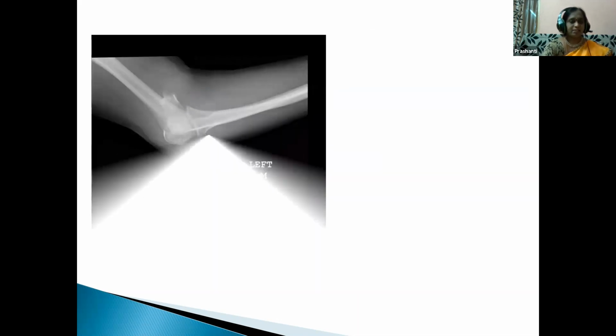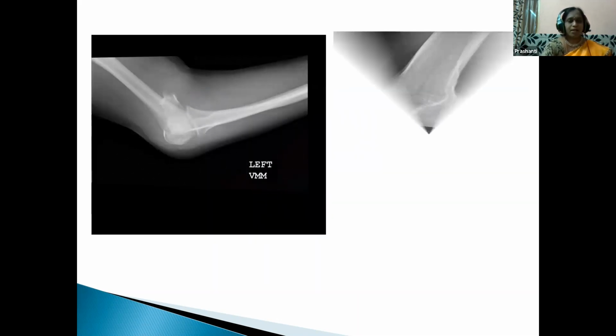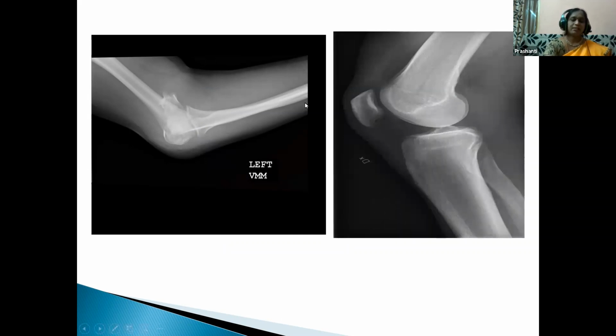And here this is the X-ray of the arm and the X-ray of the leg, that is the bones, tibia and fibula. And this is the bone. What is this bone, children? Yes, this is the kneecap, very important. This is called the patella bone. Okay, and the joint here is a hinge joint.